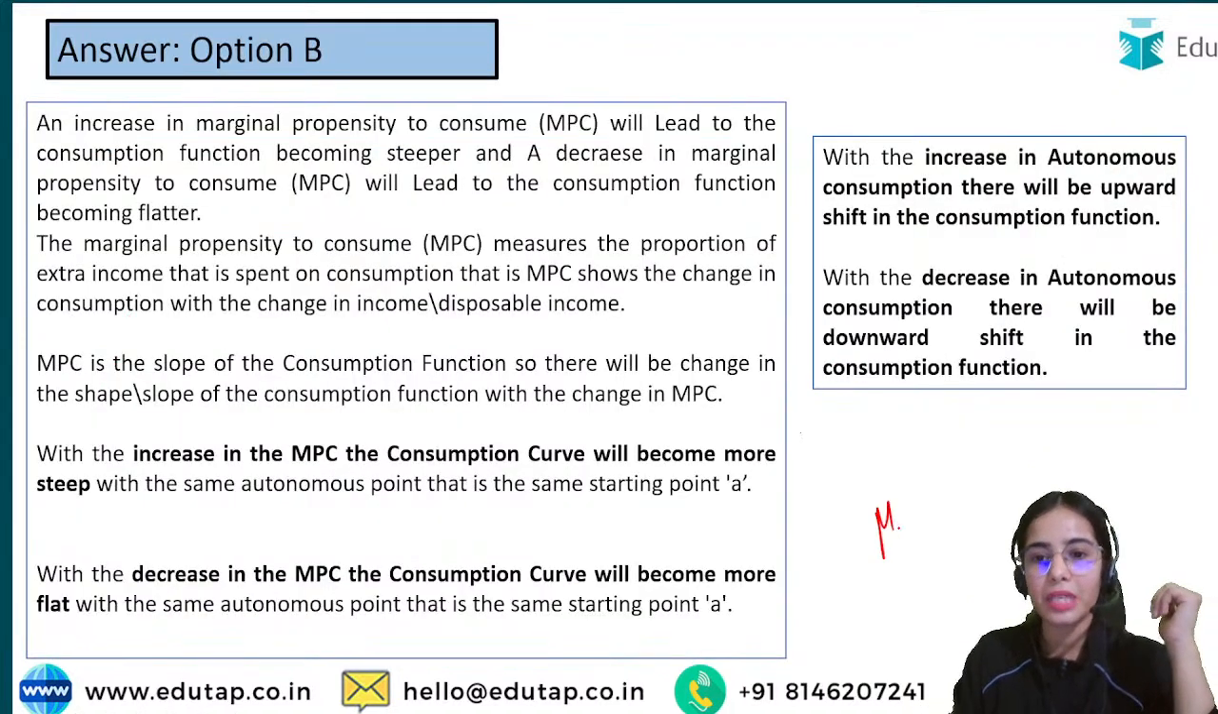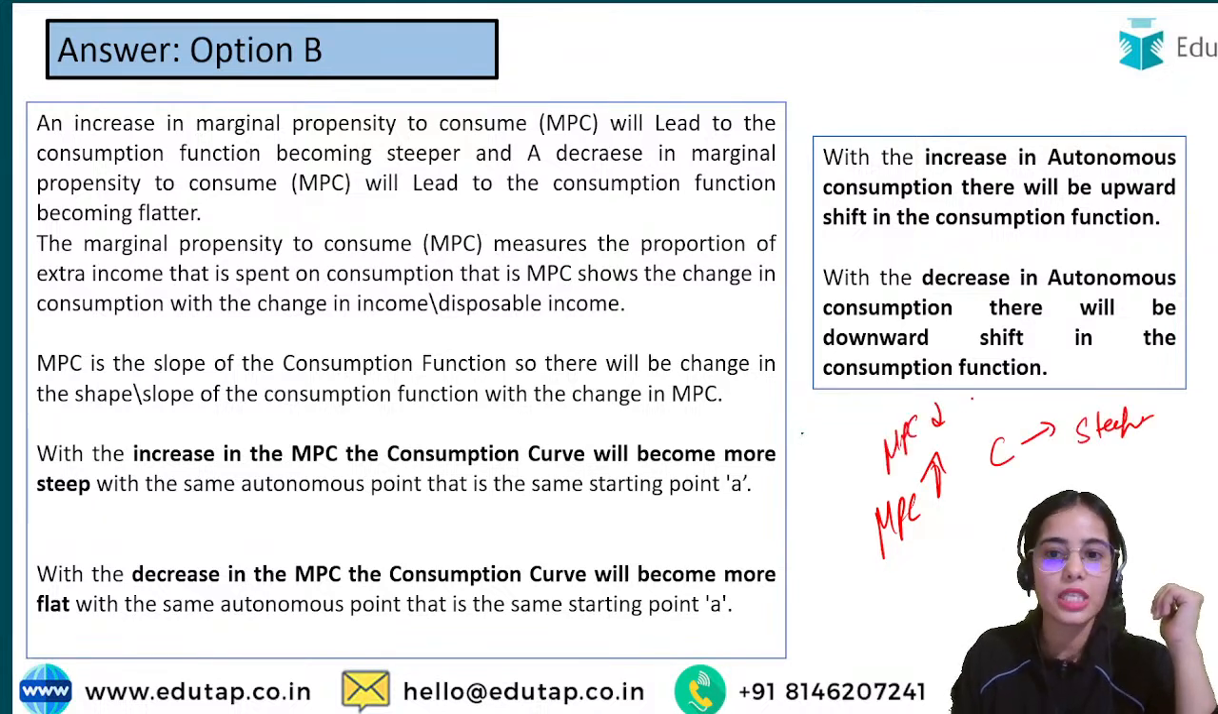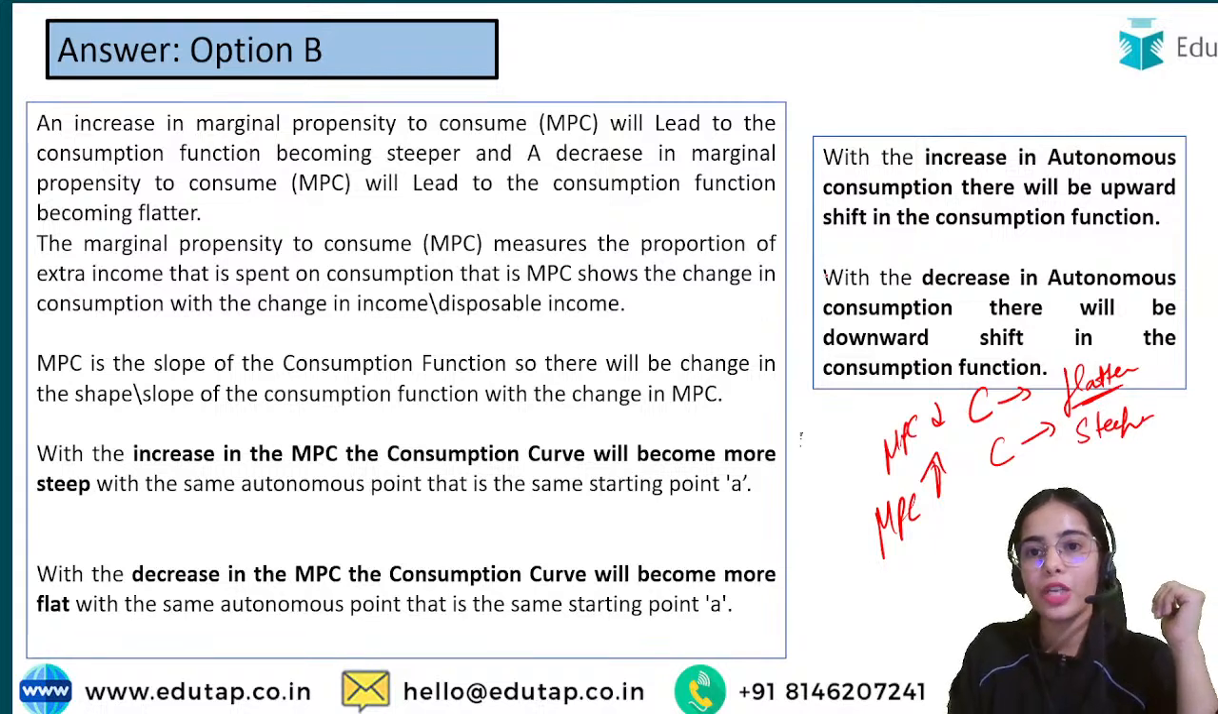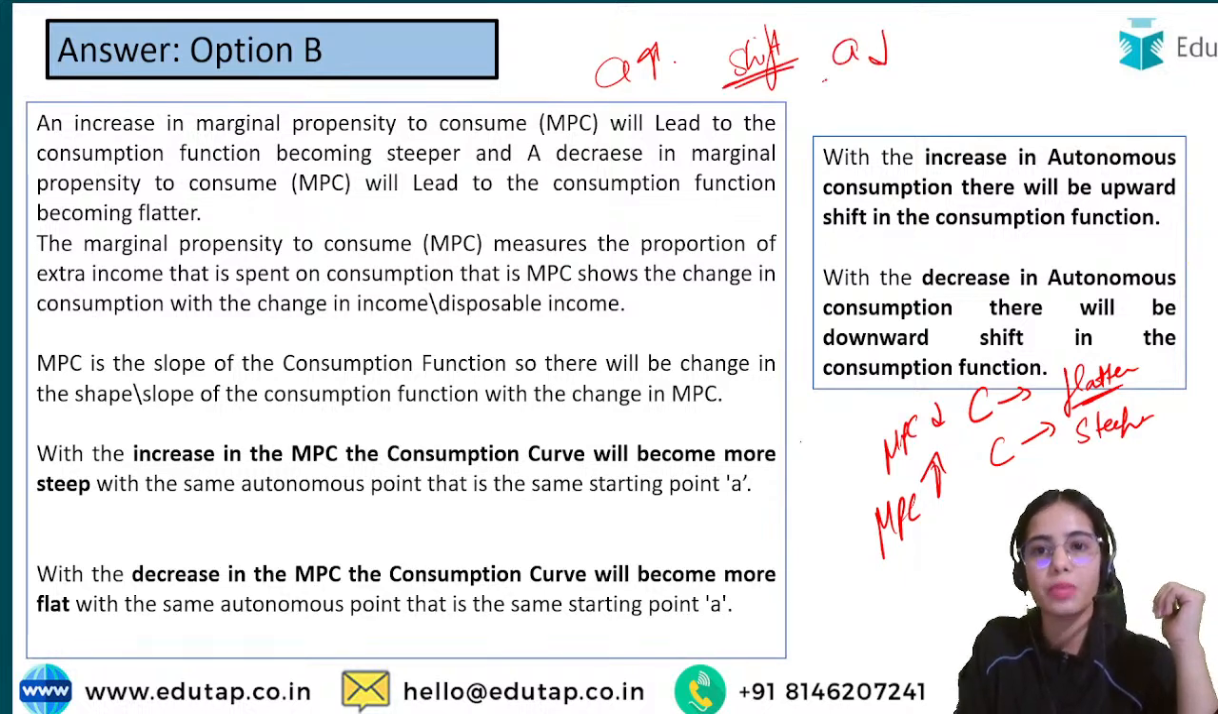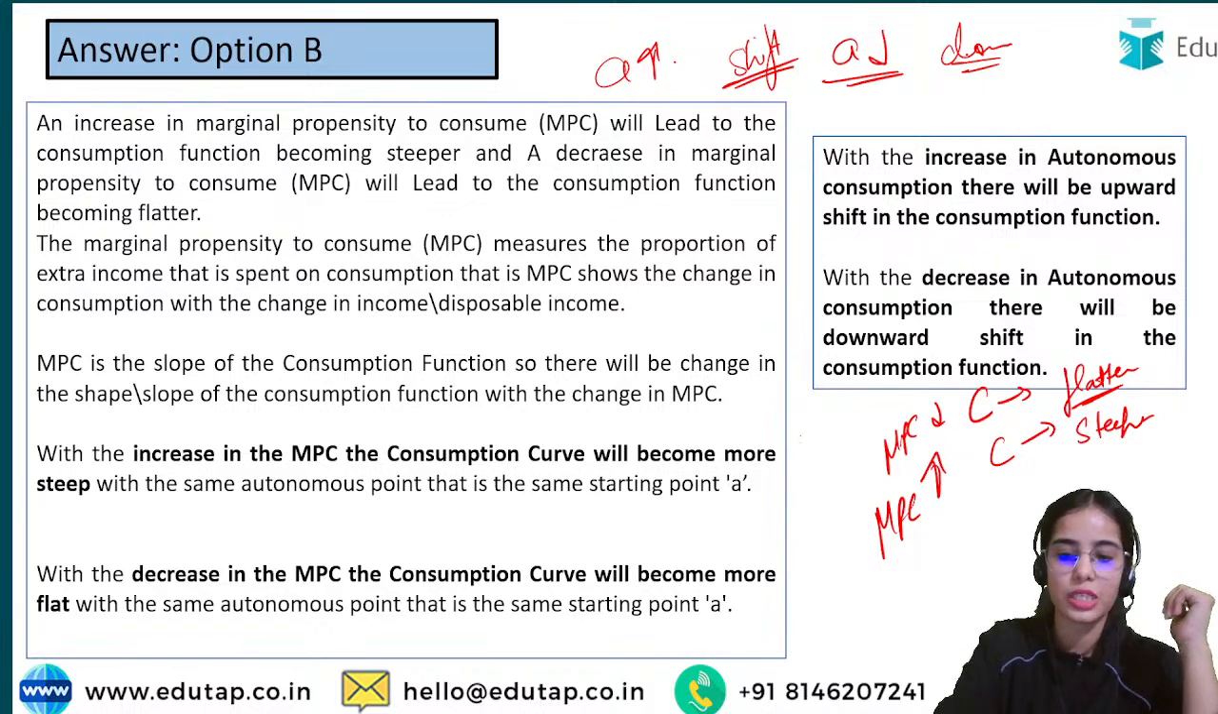So when the MPC increases, when the slope increases, the consumption function becomes steeper. When the MPC decreases, when the slope decreases, the consumption function becomes flatter. Okay, consumption line we can say. When your autonomous consumption is increasing, there is an upward shift in the consumption function. When autonomous consumption is decreasing, there is a downward shift in the consumption function. So this is the idea.